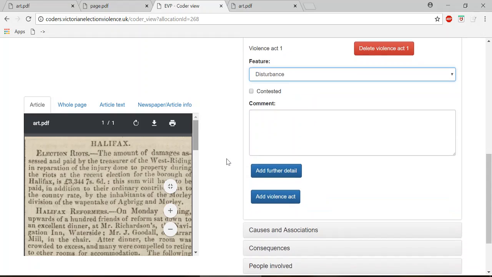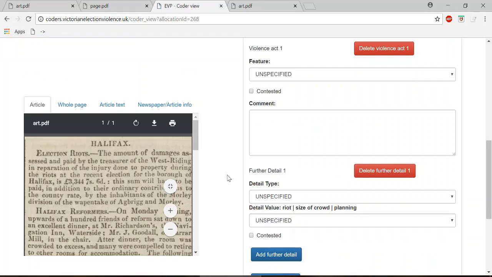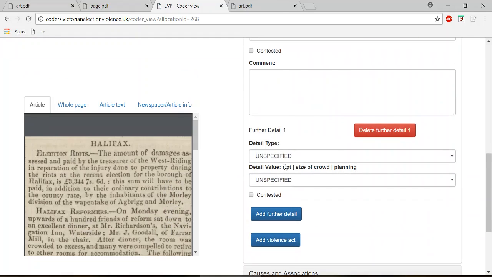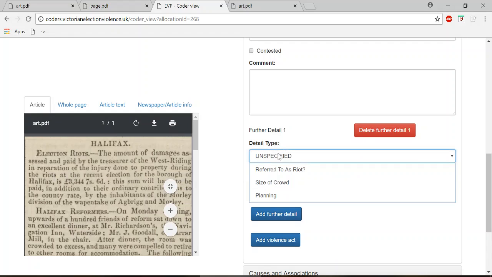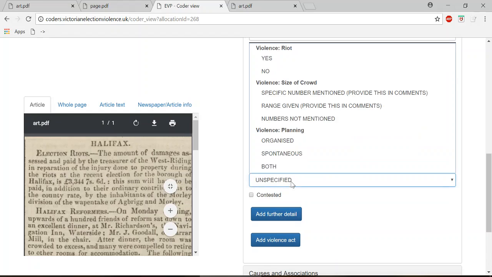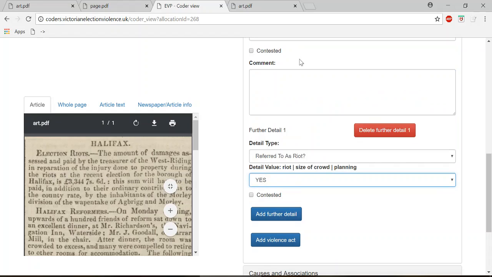Now, for each of these types of violence, you can add further detail. So for all disturbance entries, you must add 2 further details. Whether or not it's described as riot. So if the word riot, rioting, or rioters is used to describe the disturbance, then record as yes. This is known as riots at the recent election. Therefore, we go to referred as riot and yes.